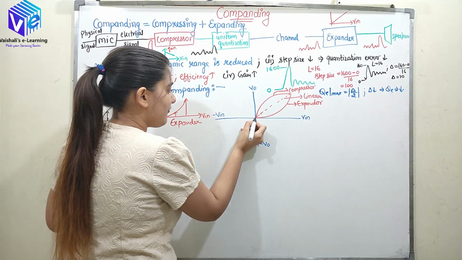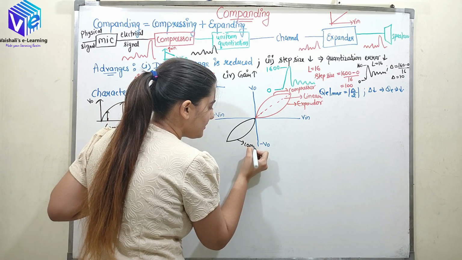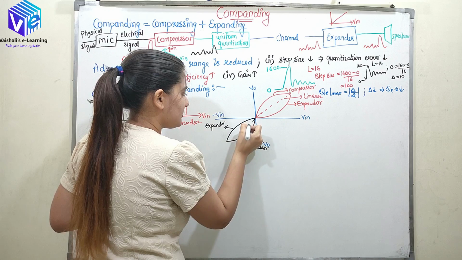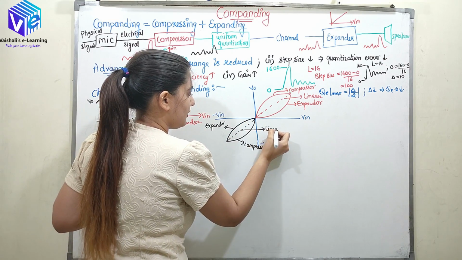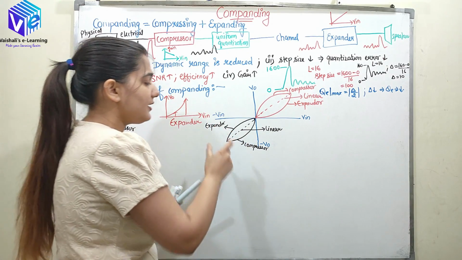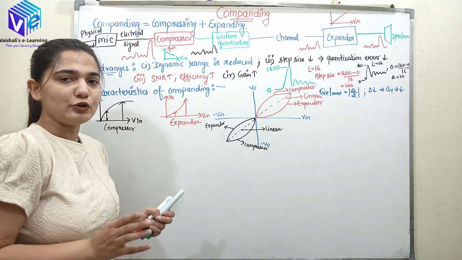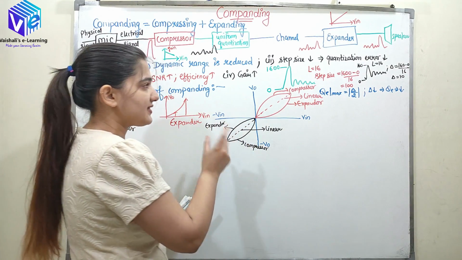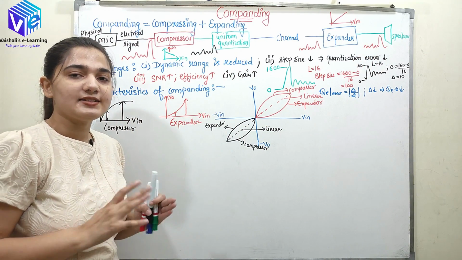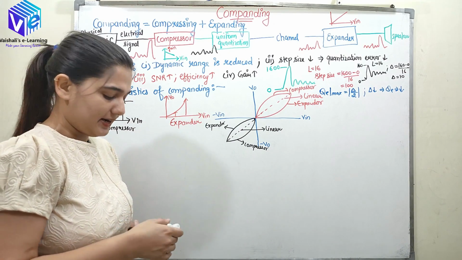Similarly, if I plot in the negative direction, this is the compressor, this is the expander, and this is the linear variation. So it is the combination of compressor and expander. Whenever these both have exactly opposite characteristics, we'll get the linear output. The output would be exactly the same as the input, only the quantization error would be there.